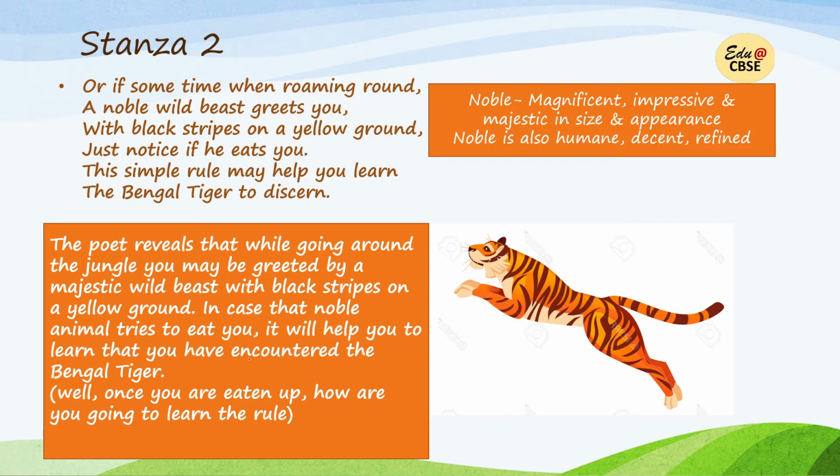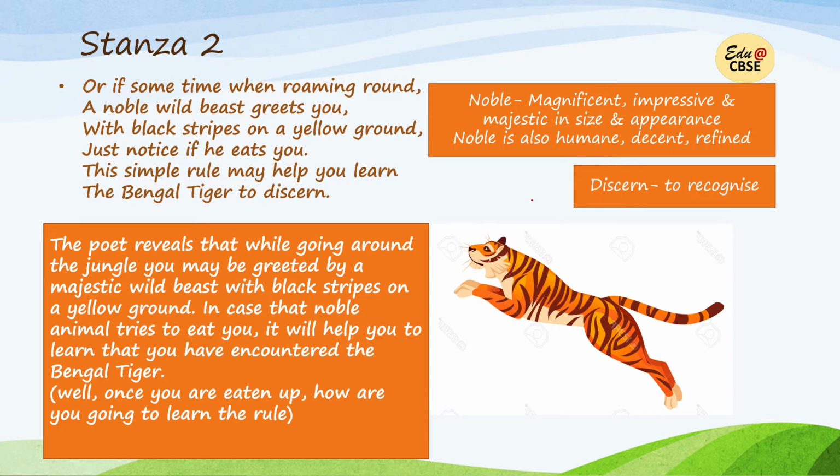Now, here the meaning of noble. Noble is also magnificent, impressive, and majestic in size and appearance. But noble is also humane, decent, and refined. So, the poet has used this word noble in both these ways. Noble, white here, therefore, it is amusing because the poet is calling the majestic Bengal tiger humane, decent, and refined on one hand, and on the other hand, the poet is saying if the animal tries to eat you. So, again, this is funny.